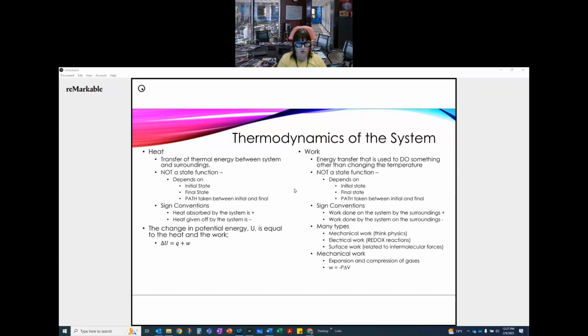We can also talk about mechanical work. So expansion and compression of gases is typically what we're talking about with that. And so the work in that case is equal to the negative of the pressure times the change in volume. Okay, so that change in volume is important because it affects our pressure. So that's the thermodynamics of our system.